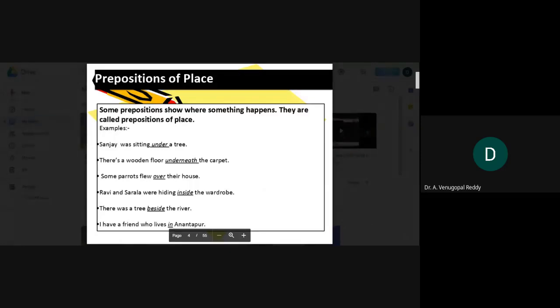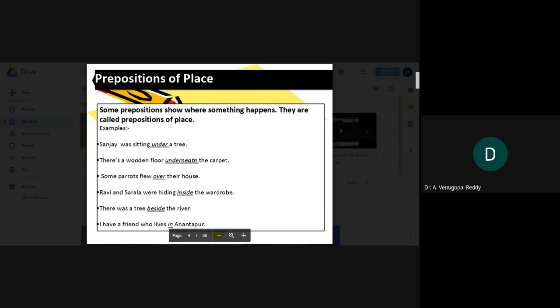Let us see some examples. Sanjay was sitting under a tree. Here, under is a preposition of place. Where is Sanjay sitting? Under a tree. That is the place where Sanjay is sitting. Let us see another example. There is a wooden floor underneath the carpet.